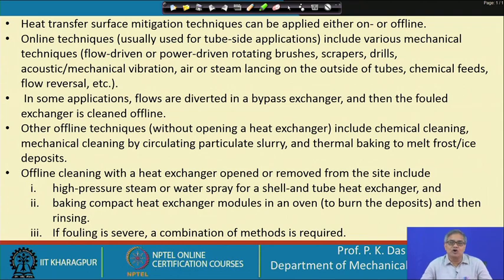Chemical cleaning is also not sufficient, real mechanical hammering kind of impact is to be given, and then of course, chemical cleaning. So, there are combinations of methods to be used, and a golden rule is that the cleaning schedule should be such that deposit layers are not so heavy or so tight that the separation or removal of the deposit layers becomes a very formidable job.